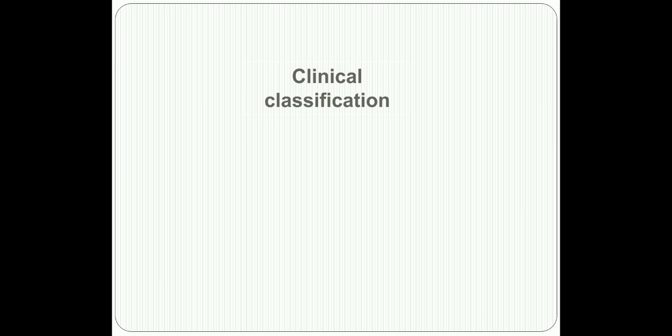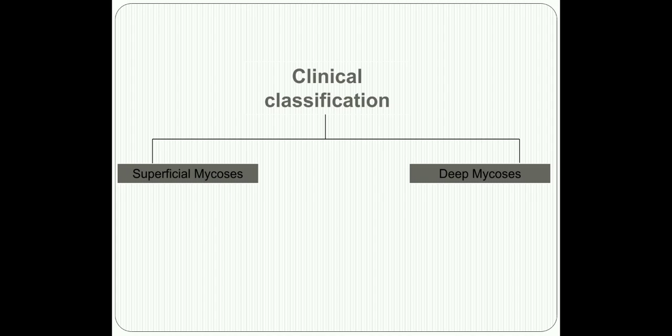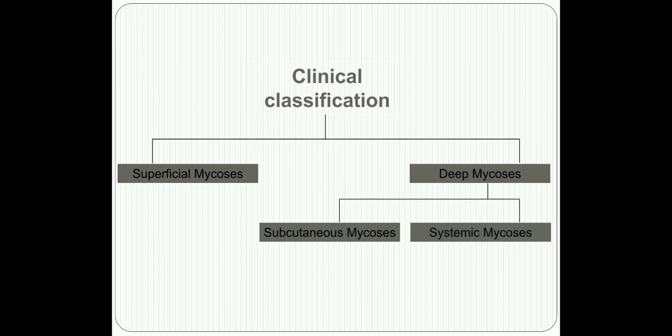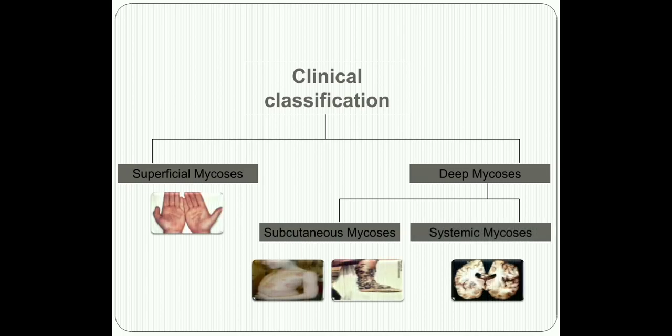So we have learnt till now the morphological and spore classification of the fungi. Now we come to the clinical classification, the one that is most important to us as doctors. Clinically, fungi are classified as causing superficial and deep infections. The deep infections, or deep mycoses, are further subclassified as subcutaneous mycoses and systemic mycoses. Now let us see each of these classes in a very brief overview.